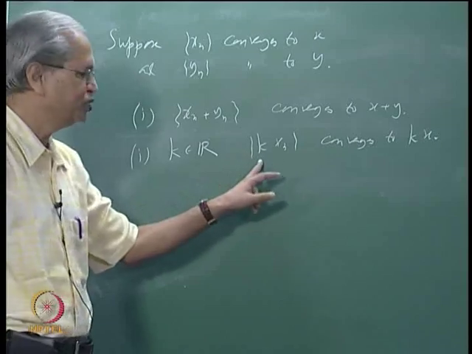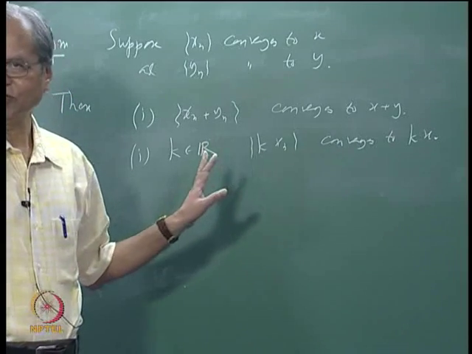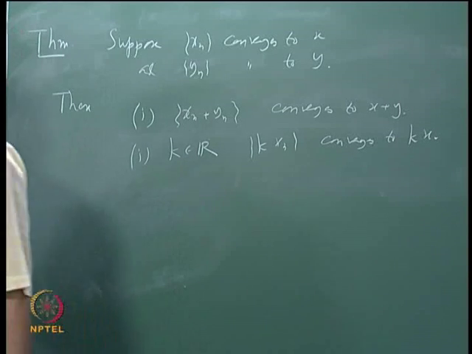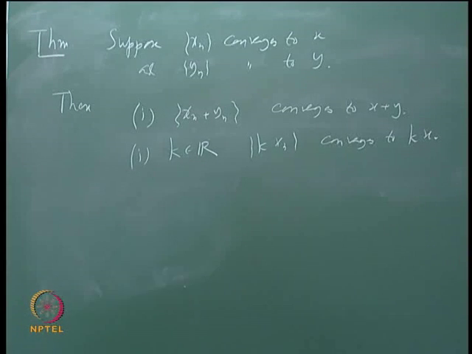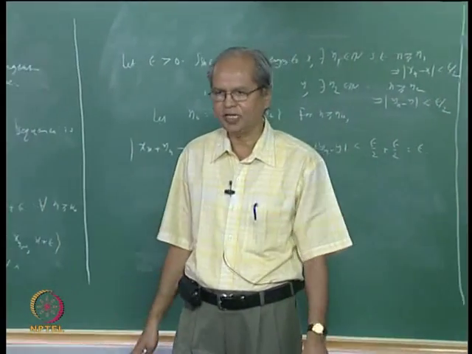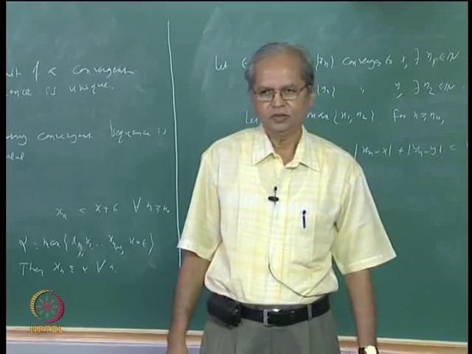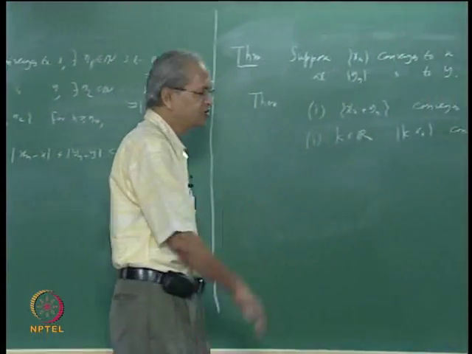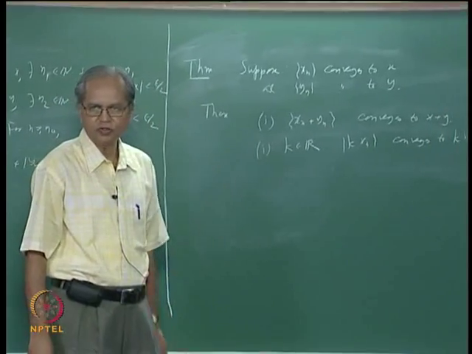If k is equal to 0, this becomes a constant sequence, then there is nothing much to do there. If k is not 0, you look at mod of k xn minus kx, okay. And so instead of epsilon by 2 here you take n0 such that mod xn minus x is less than epsilon by mod k, okay, right, and then mod of k xn minus kx will be less than epsilon, okay, that is trivial, okay.